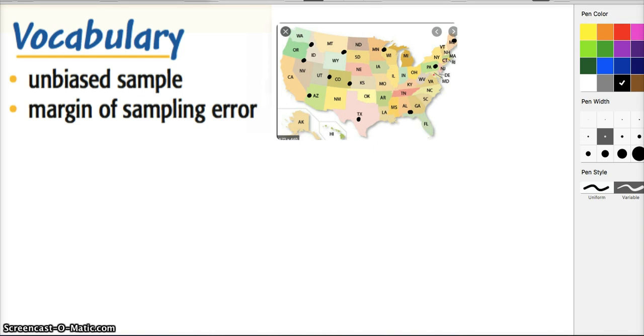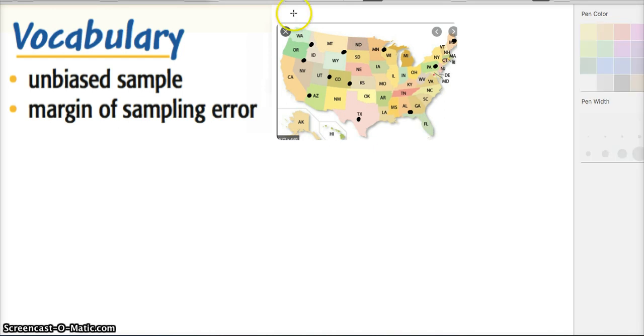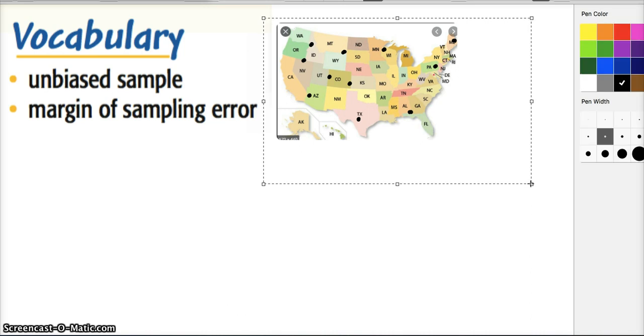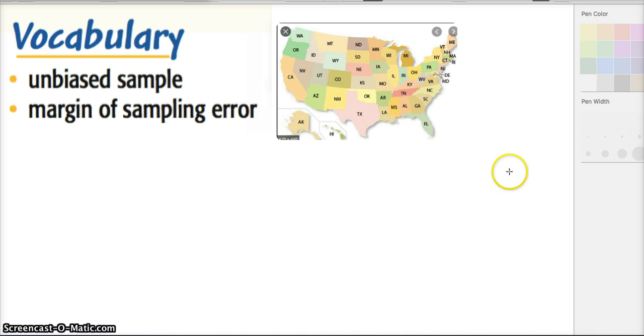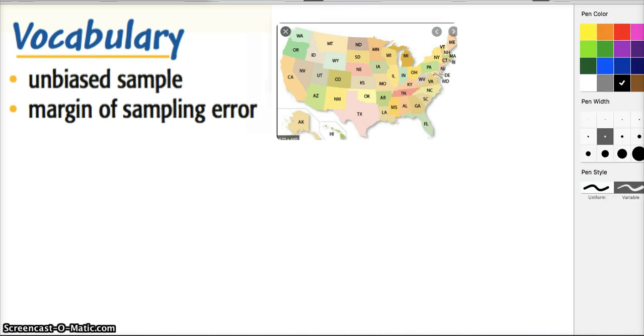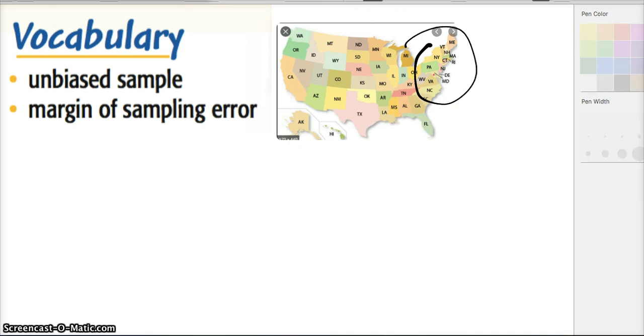For instance, with the recent election, a lot of polls had one candidate winning over another. But if I were to poll only in a particular section of the United States, you guys get the idea. That wouldn't be a great sample, because opinions vary in different regions, with different ages, with different ethnicities, and so forth.